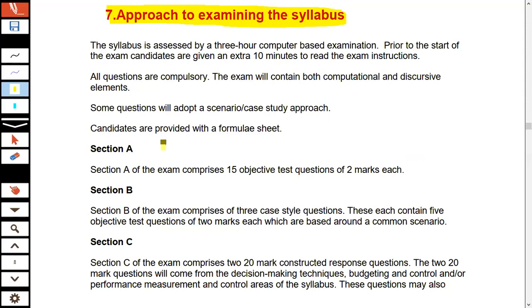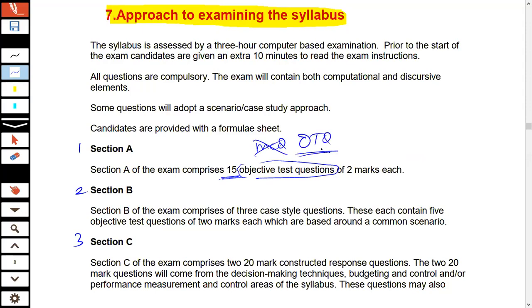The syllabus of this PM is split into three sections: Section A, Section B, and Section C. When you talk about Section A, it says it comprises 15 objective test questions. Remember, they are no more MCQs. They are now OTQs.